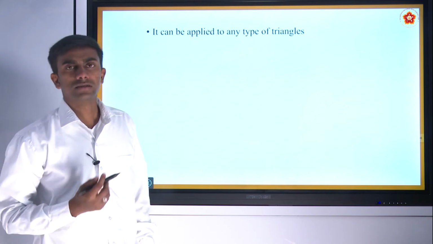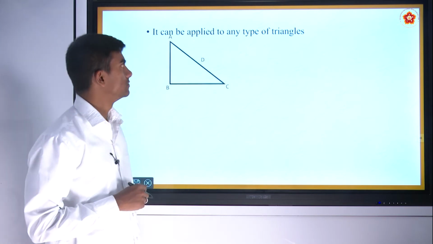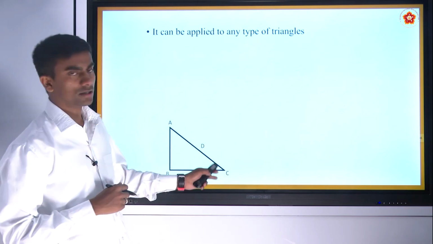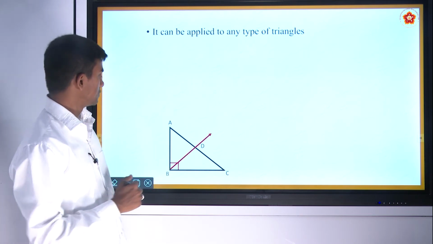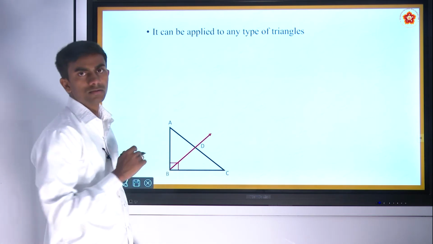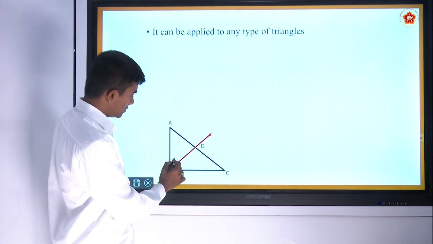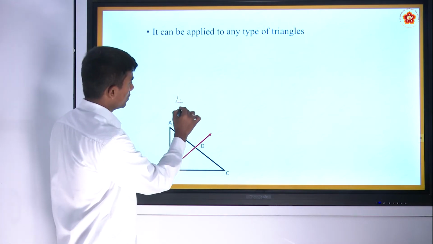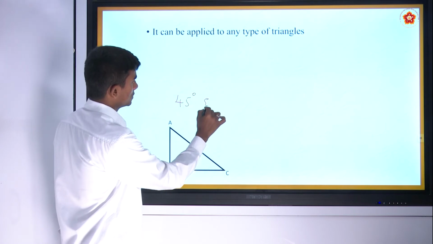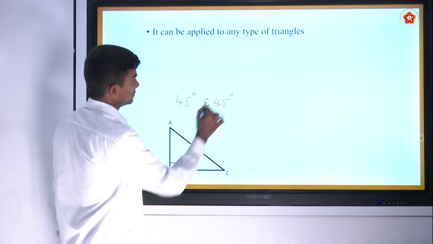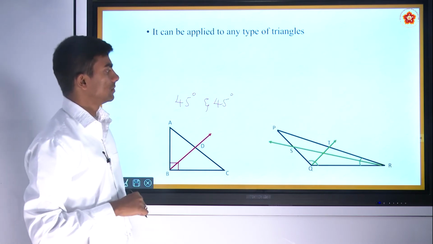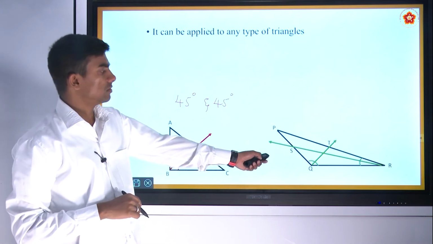Angle bisectors can be drawn to any type of triangles. It is a right angle triangle. BD is the angle bisector of this right angle triangle. It divides the right angle into two equal halves, 45 and 45 degrees. It can be drawn to obtuse triangles.